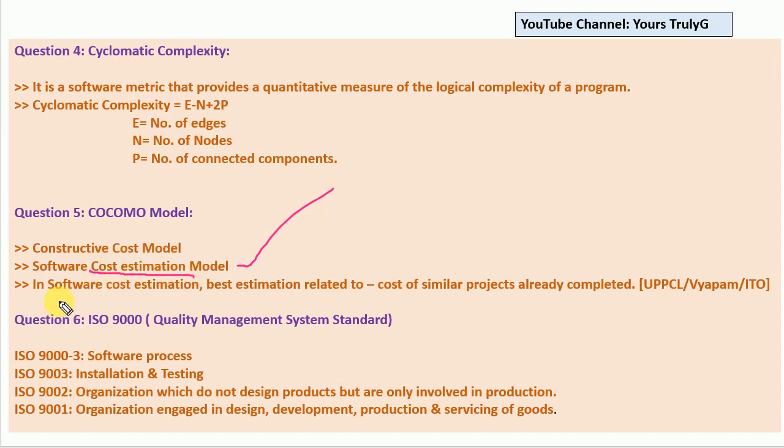And the second most important point related to the COCOMO model is that in software cost estimation, the best estimation is related to cost of similar projects already completed. It has already been asked in three to four competitive examinations. There were four options, so you have to select the correct answer. The question was: in order to determine the cost estimation in software engineering, what would be the best estimation related to? How will you determine the cost estimation? The best way to determine it is the cost of similar projects already completed. What is the cost of a similar project that I have already completed? In this way, we can determine the cost estimation.